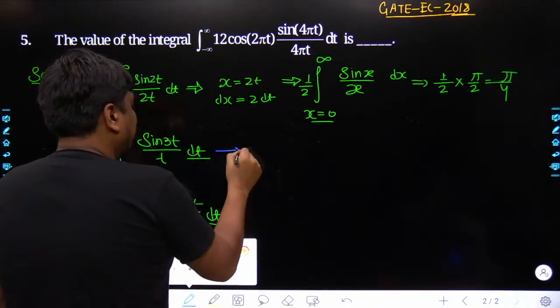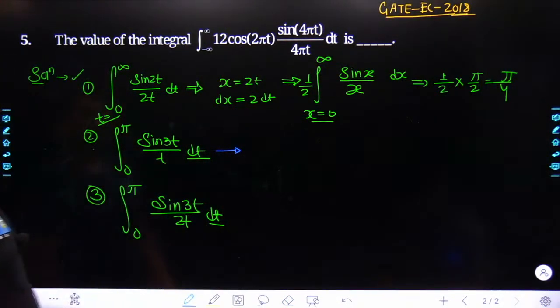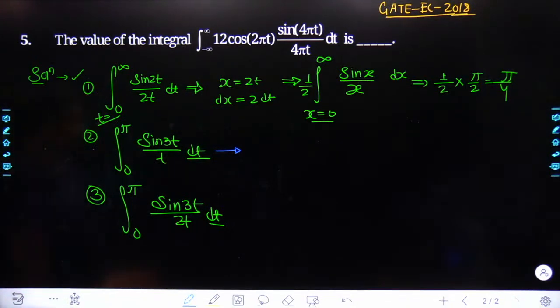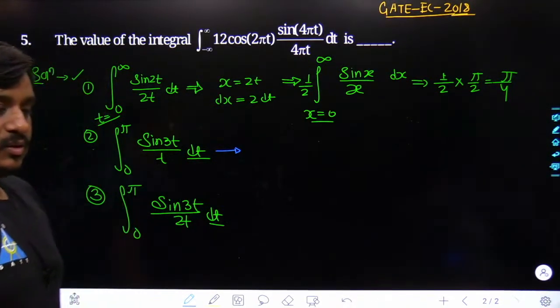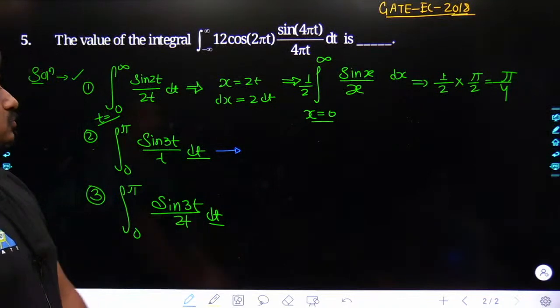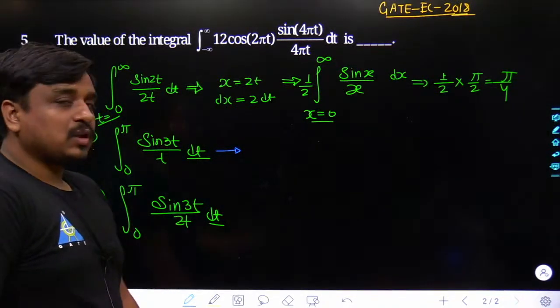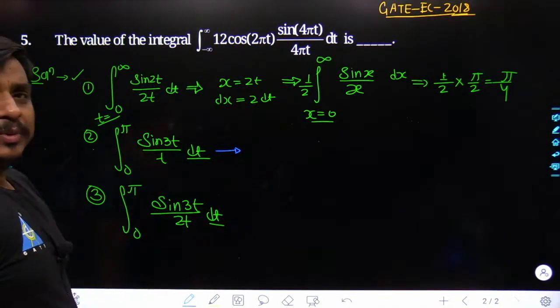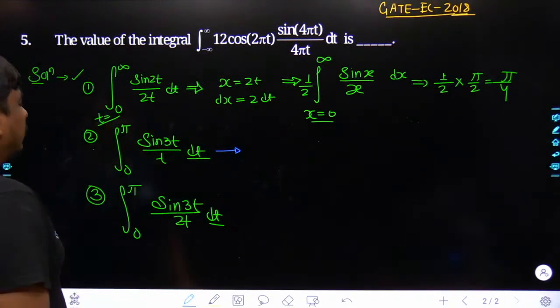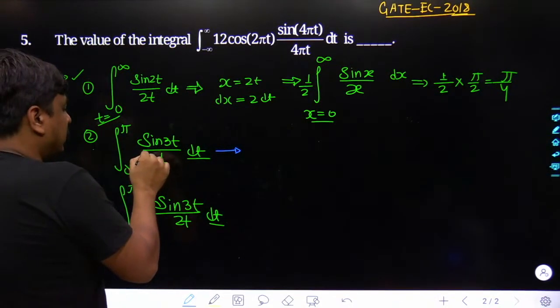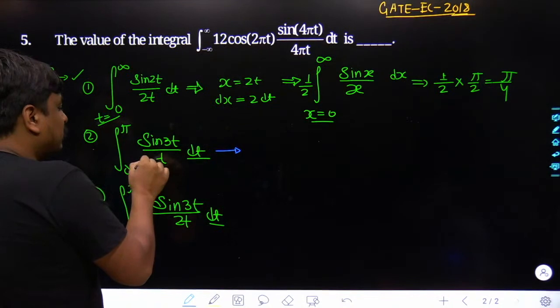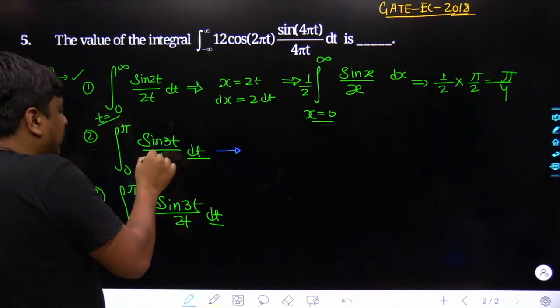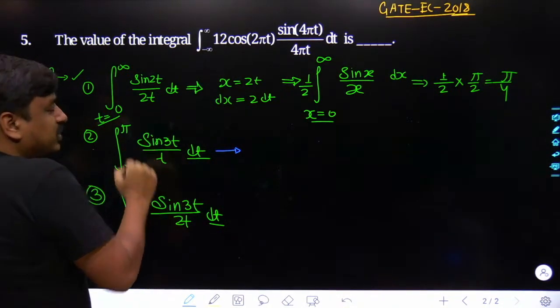Tell me what would be the best answer for the second question. Yes, the answer is going to be pi by 4. See, again the same fundamental would be applied over here. What I would do is keep 3 towards the denominator side just to make this form semantic. Upside we have 3t and downside also we have 3t.